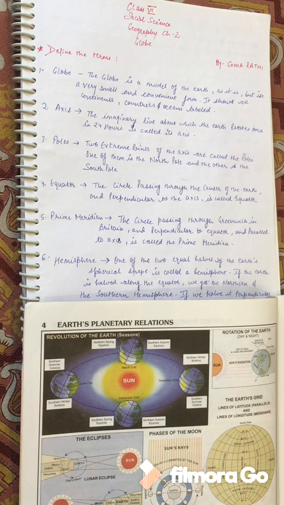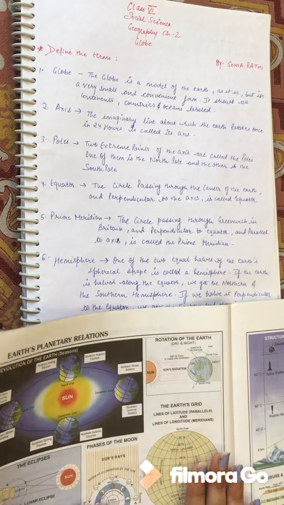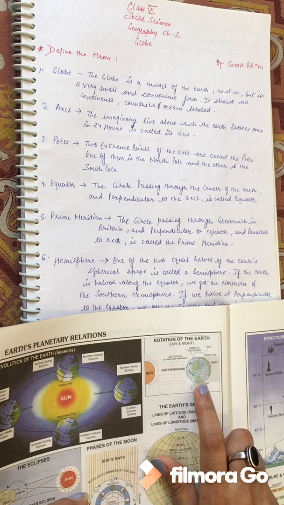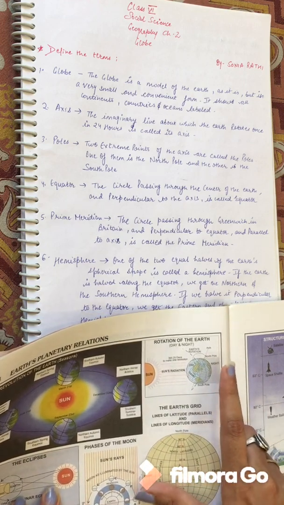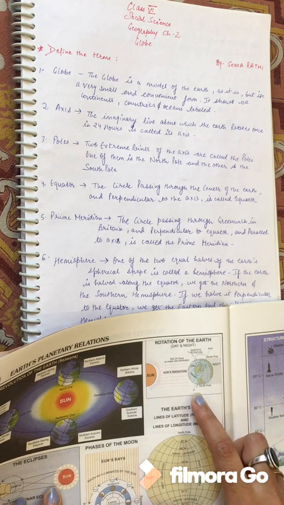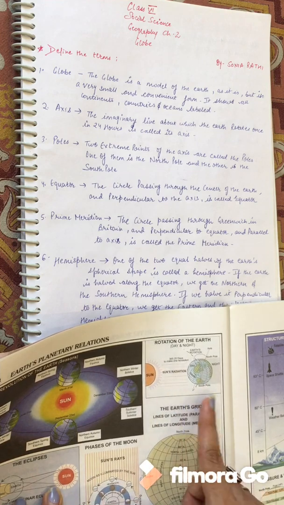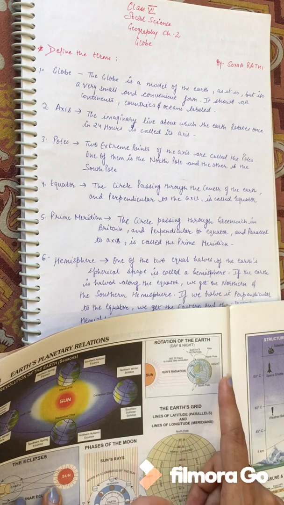Now we'll be talking about the axis. What is the axis? This is our earth, which means in a smaller and convenient form, this is a globe. Now, axis is an imaginary line about which the earth keeps rotating once in 24 hours, and this is known as axis.